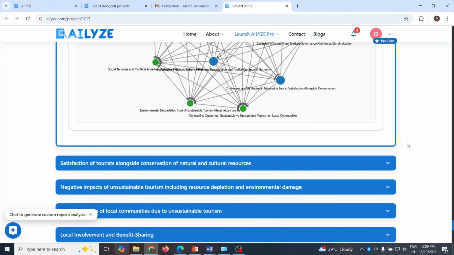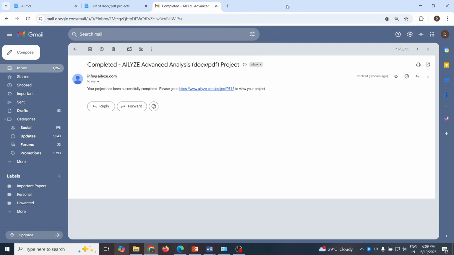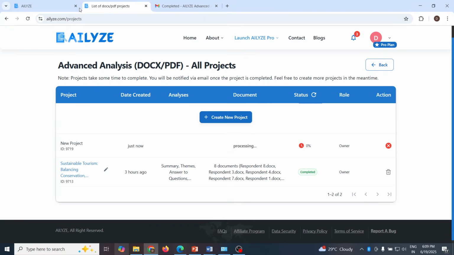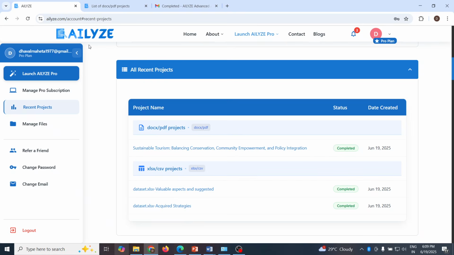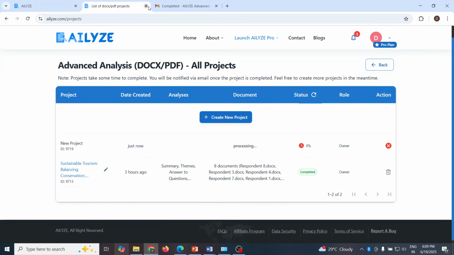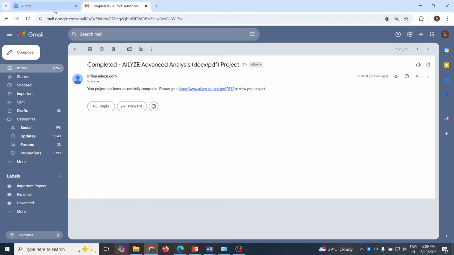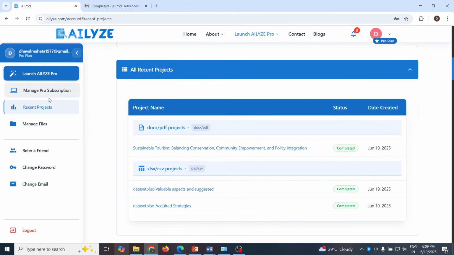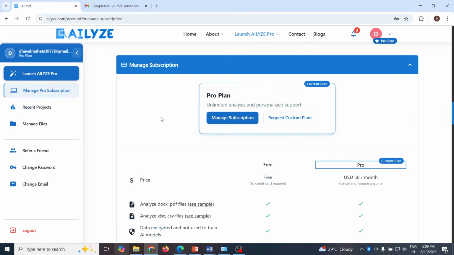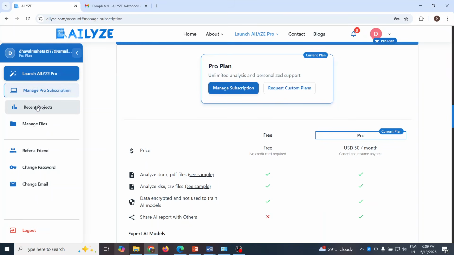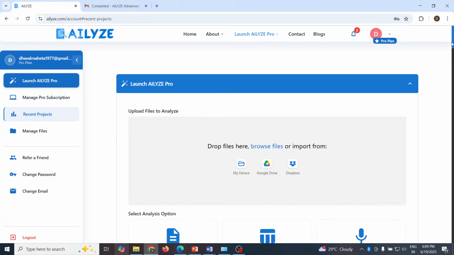Now we will see the second way in which we can do the analysis in Ailyze. Close this. I'll close this also. And let's go on the top.